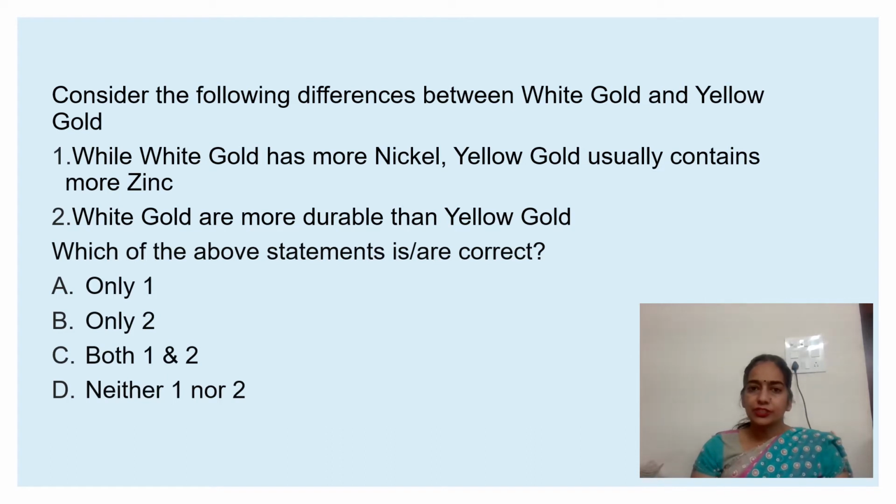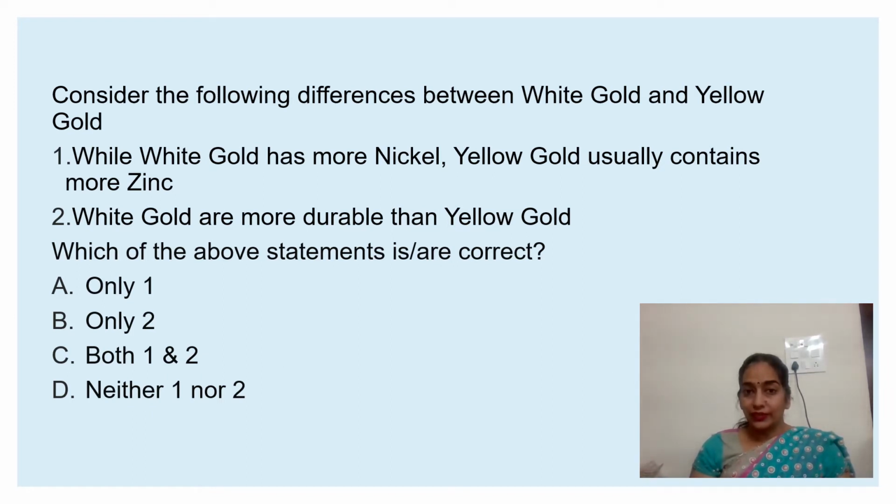The main difference between white, yellow, even rose gold is simply the metal mixtures that are used to make them. Some of the most common metals used to mix with gold are copper, silver, nickel, vanadium and zinc. First statement is incorrect because white gold has more nickel and zinc, while yellow gold contains more copper.